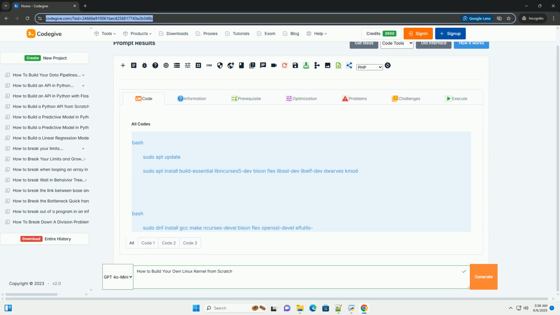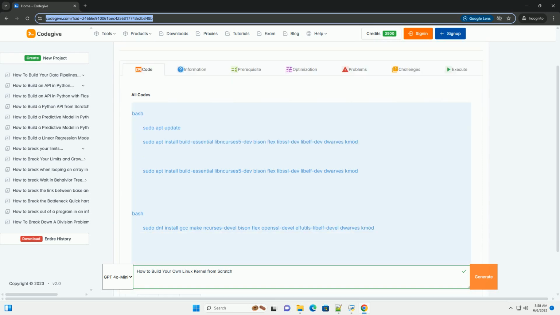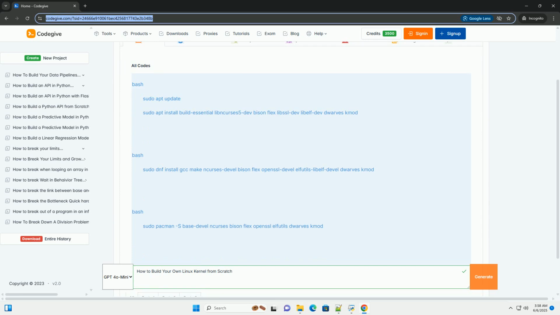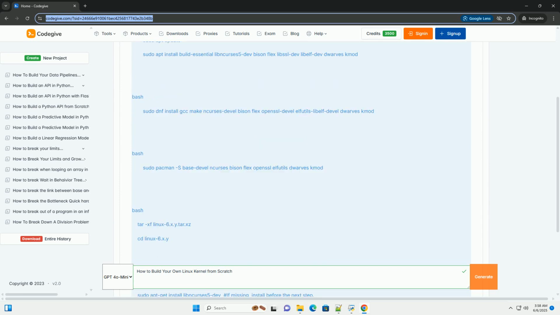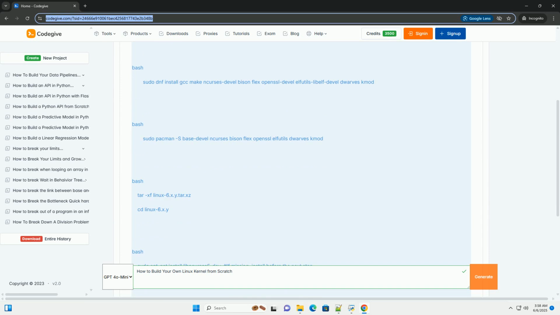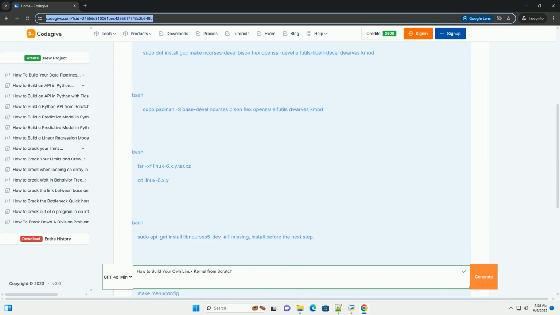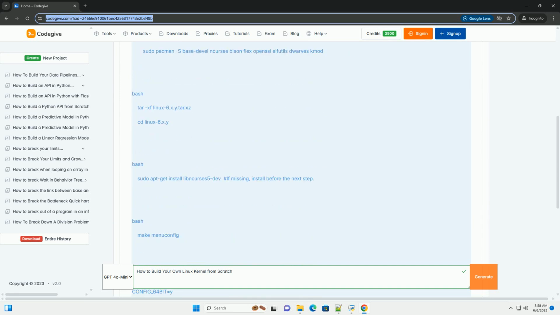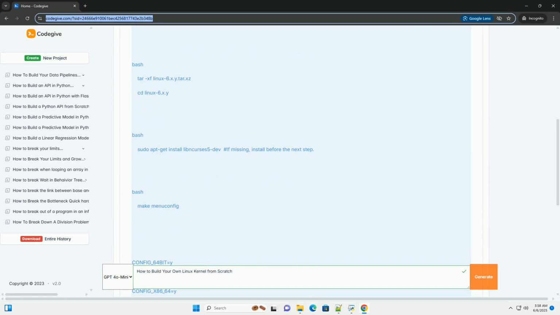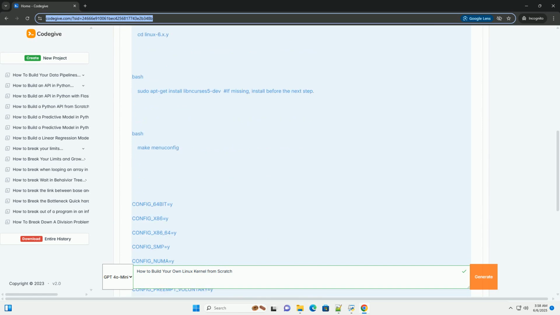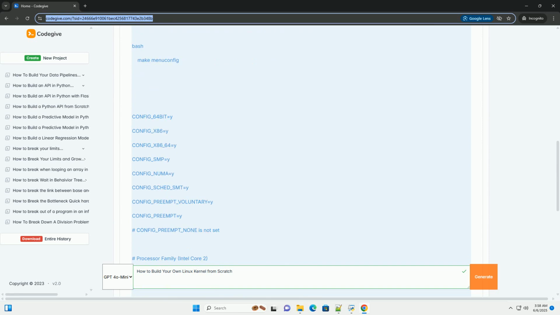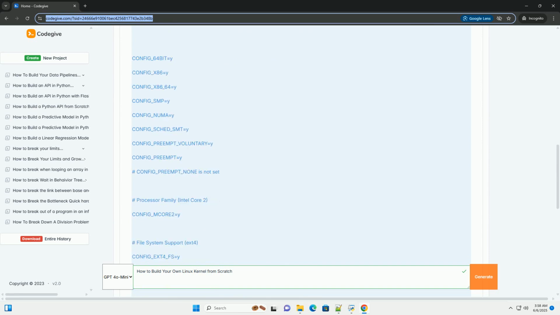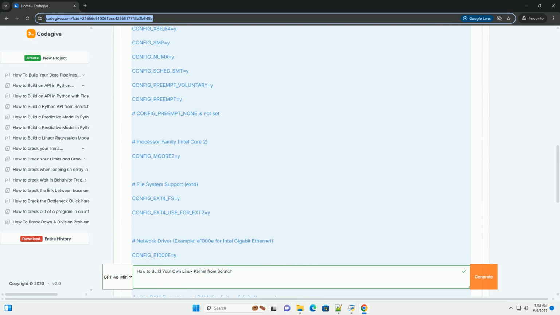Building a Linux kernel from scratch, a comprehensive tutorial. This tutorial will guide you through the process of building a custom Linux kernel from scratch. We'll cover everything from obtaining the source code, configuring it, compiling it, installing it, and setting up a bootloader to load your new kernel. This is a complex process, so be prepared to dedicate some time and effort.